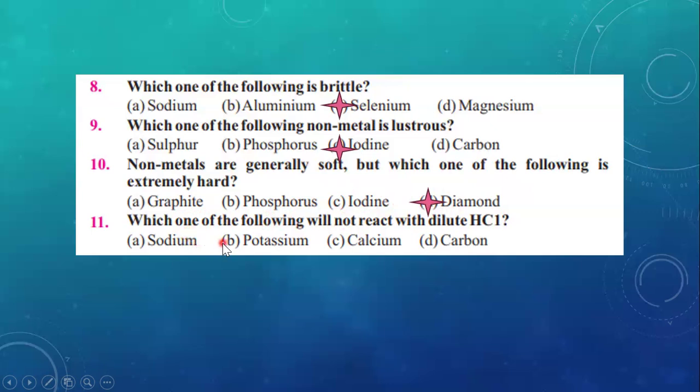MCQ number 11: which one of the following will not react with dilute HCl? You can see sodium, potassium, and calcium. These are all examples of metals, and carbon is an example of a non-metal. Usually metals are more reactive in comparison to non-metals. Non-metals do not form ionic compounds; they form covalent compounds, and they usually don't react with HCl. For example, carbon doesn't react with HCl. So the correct option is going to be carbon.